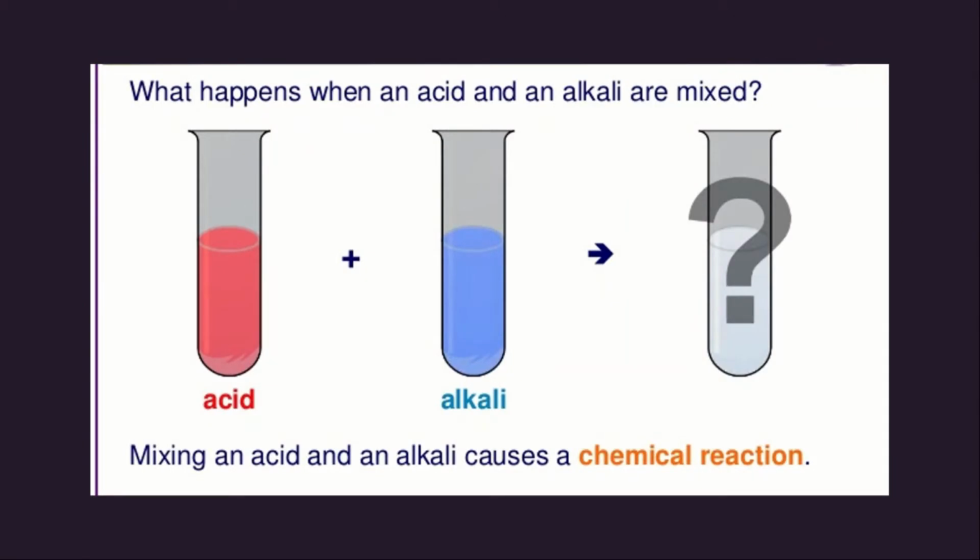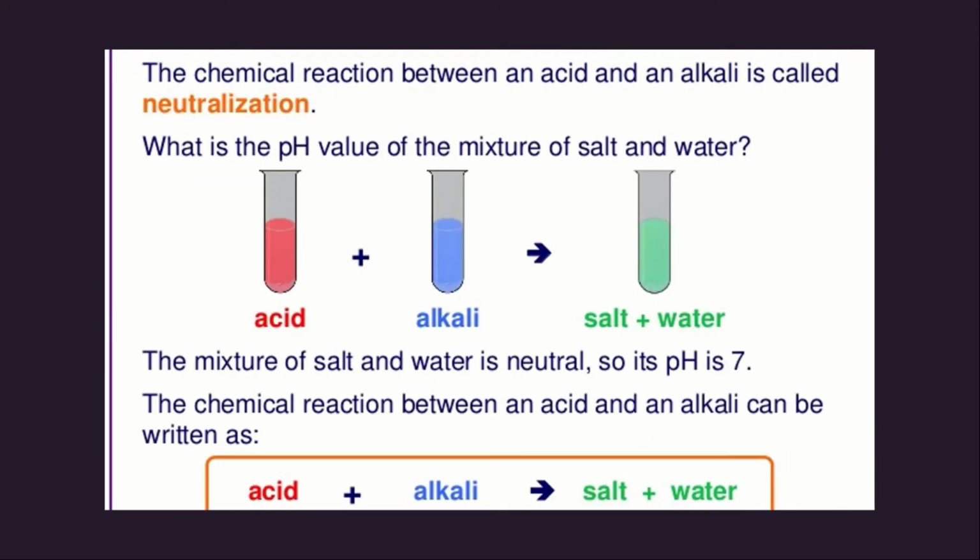What happens when an acid and an alkali are mixed? We know that in a neutralization reaction, when an acid and a base, alkali being nothing but a base, are mixed, it will become a salt with water. Right? So acid plus alkali always gives us salt and water. Mixing an acid and an alkali causes a chemical reaction and gives some product. The chemical reaction between an acid and an alkali is called neutralization.